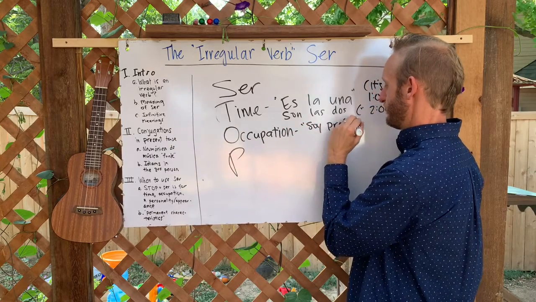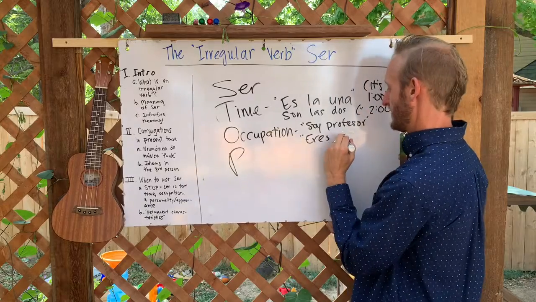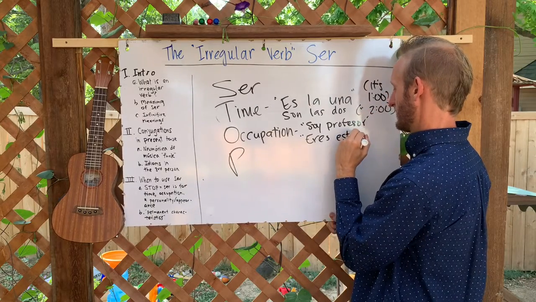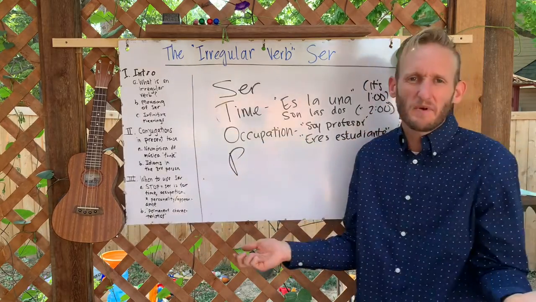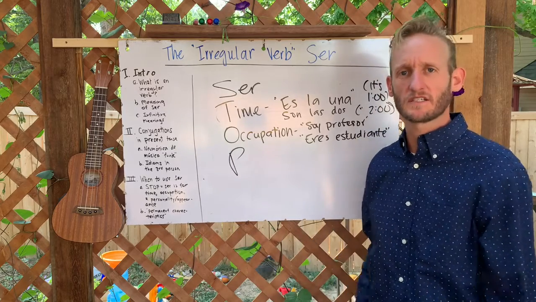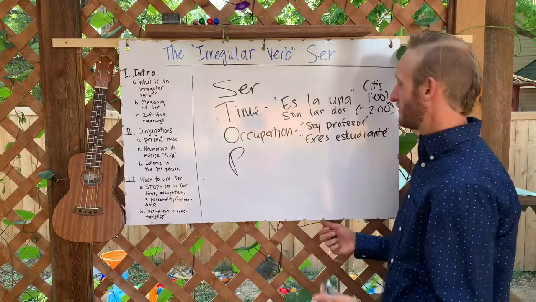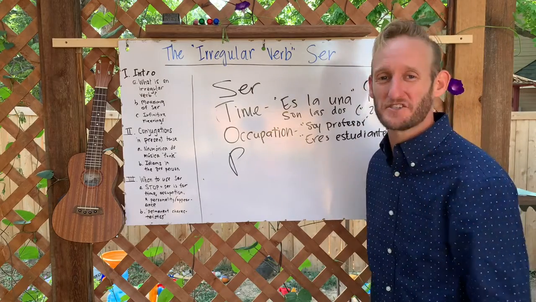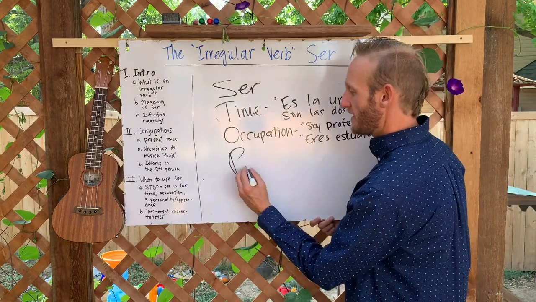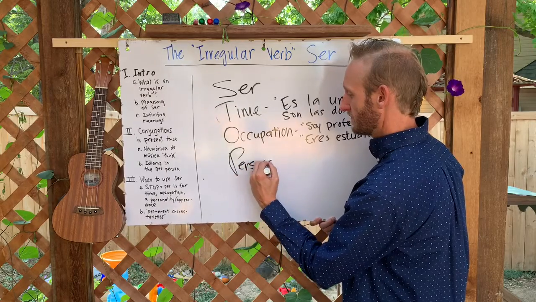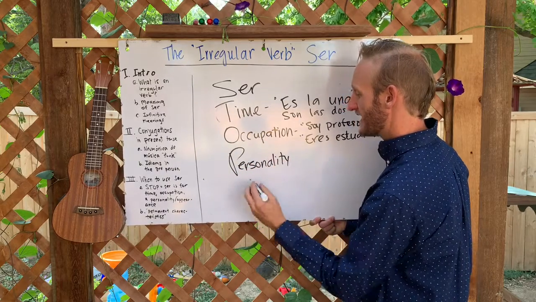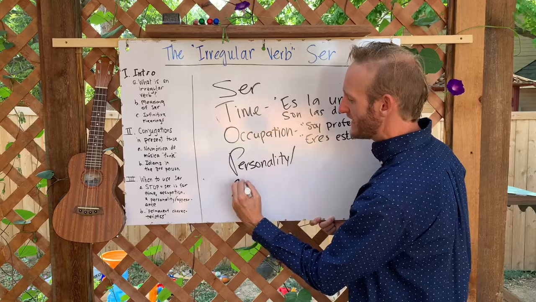Occupation. Soy profesor, eres estudiante. Your occupation is technically to be a student at this time. Maybe you have a job, but we'll just use this as the example. Soy profesor, eres estudiante. And then finally, anything with personality or appearance.